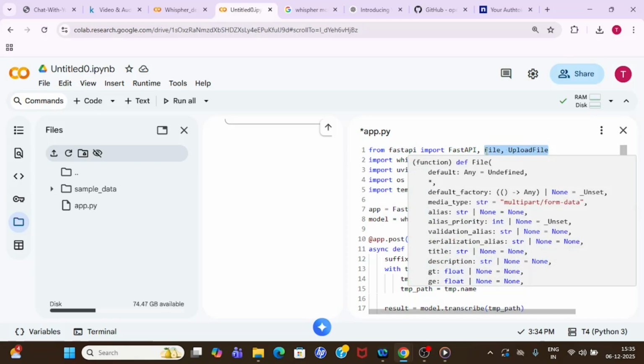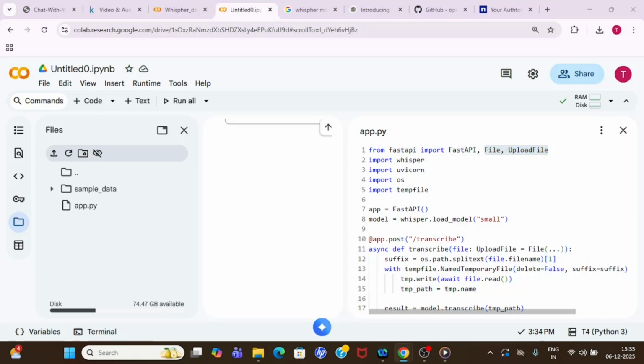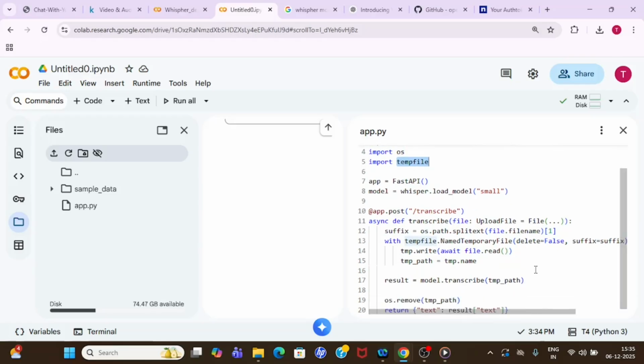Because we are going to upload the file through our FastAPI. So for that purpose, I have imported these options. And then we are importing the Whisper package, and then Uvicorn to run this file, and then we are importing os and tempfile as well.